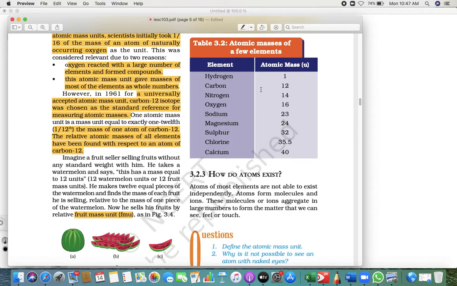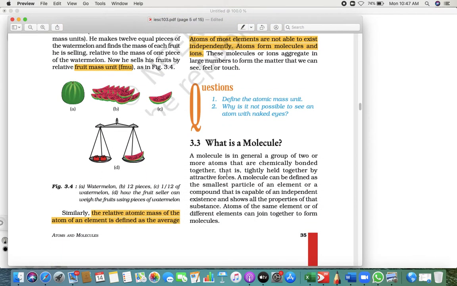But the question is, do atoms exist? They say atoms can never be found in a free form, independently. They are always combined in forms of molecules or ions. We'll study what molecules and ions are. A molecule is a combination of two or more atoms chemically bonded together tightly with an attractive force. We will see also how they are chemically bonded.